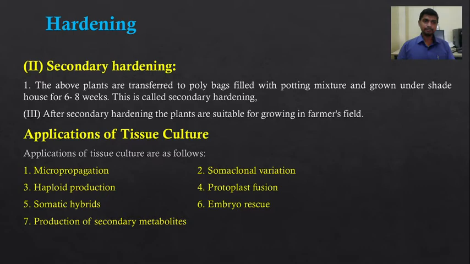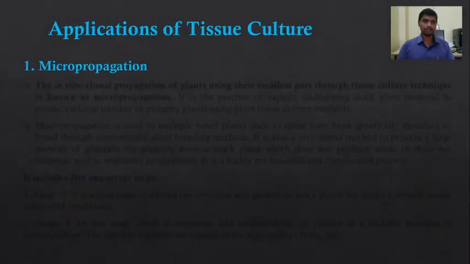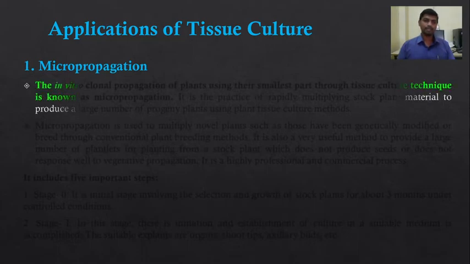So here we are dealing with the applications of plant tissue culture. The first one is micropropagation. As you know, the word micropropagation: micro means the smallest part, propagation means multiplication. When the multiplication of the plant is carried out in vitro by using their smallest part through the tissue culture technique, it is called micropropagation.